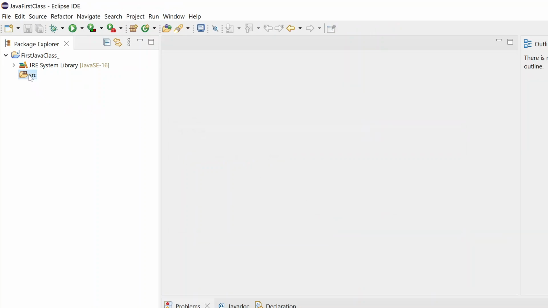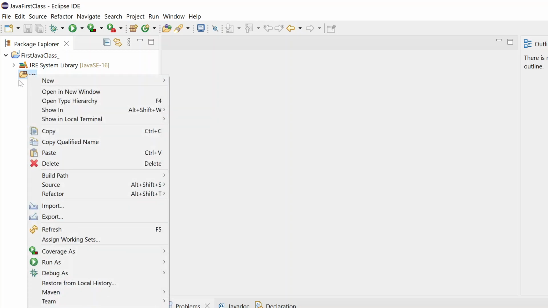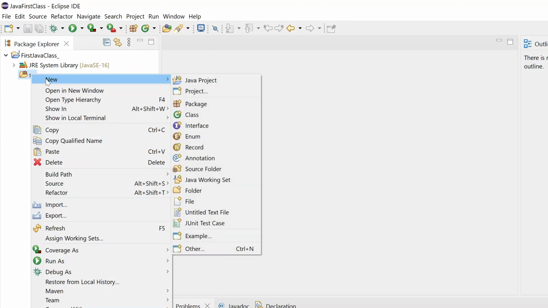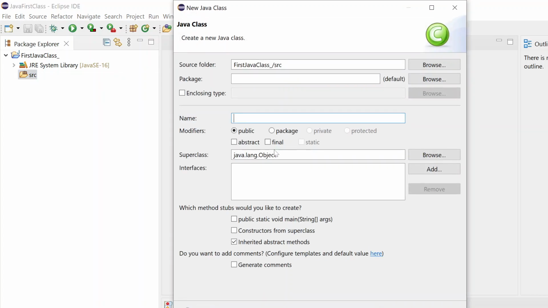So go to this src folder, click it one time, right click, new, and then go to class. The reason I am making the class is that Java is an object-oriented programming language, so we always need to create one class to write any simple program. Just suppose I will say program1. This is my Java class name. Click on finish.